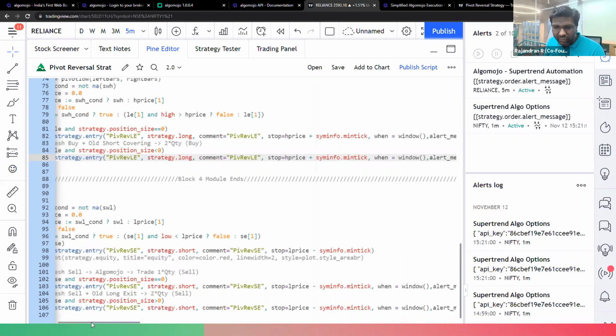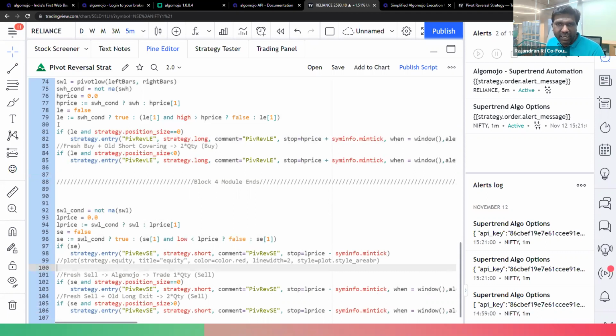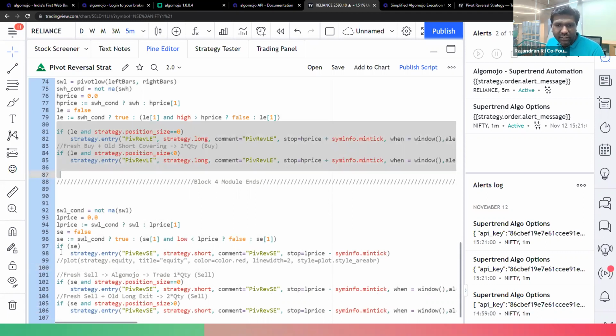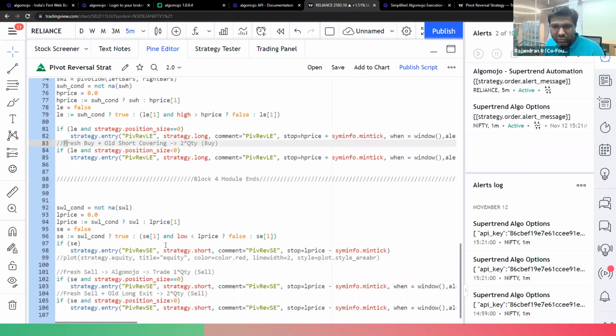Same thing I'm going to do for the short as well. I'm just implementing it over here because the buy logic is over here and the short logic is over here. I'm pasting the buy logic over here, and placing the short logic also over here. It contains what to do if there is a fresh buy, and what to do if there is no fresh buy and a position is already running. If it is a fresh sell, and the old long exit is also there, then I'm punching twice the quantity of the sell signal over here. So this module is more or less the same.